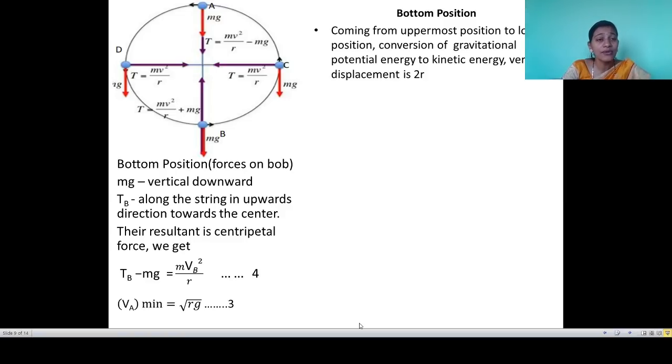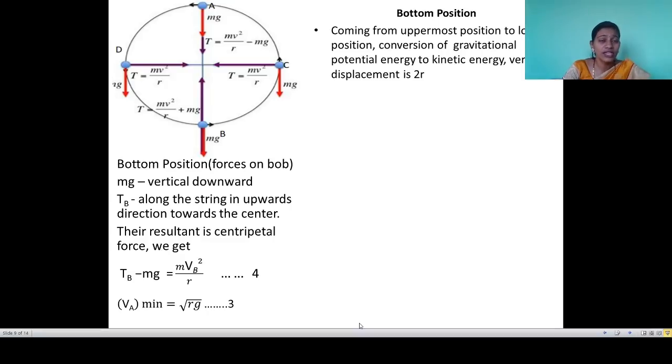But what about the height? We know the vertical circle has radius r. When the bob is coming from top to center, meaning the midway position, its distance is r. When it is coming from center to bottom, the distance becomes again r. That means the distance between the topmost position and the bottom position is twice r.